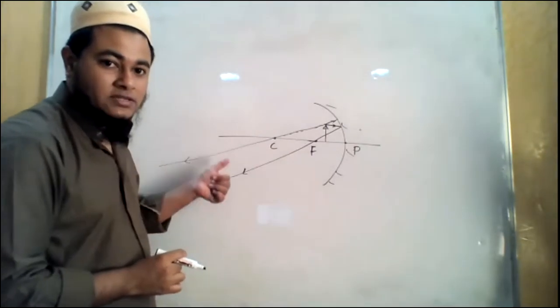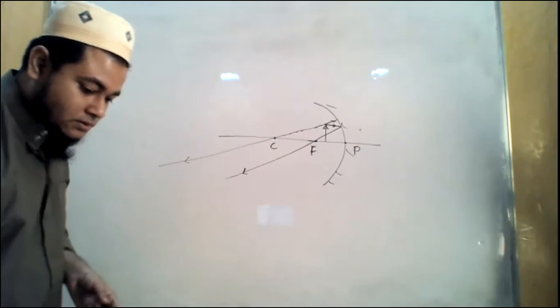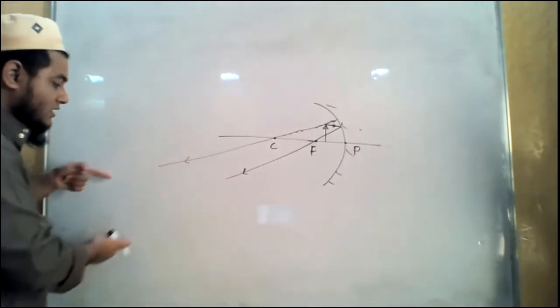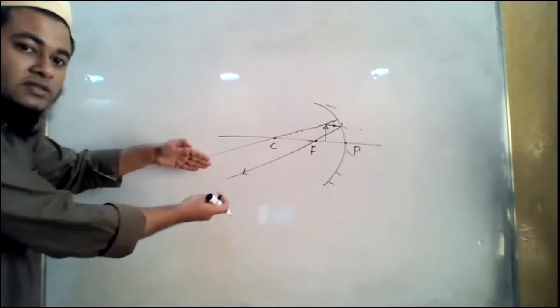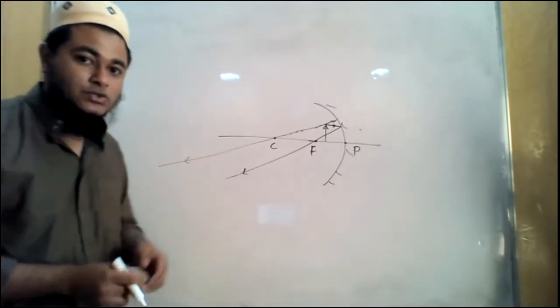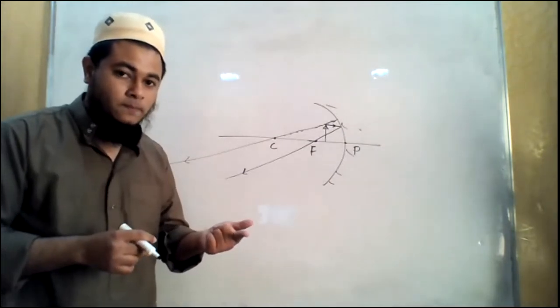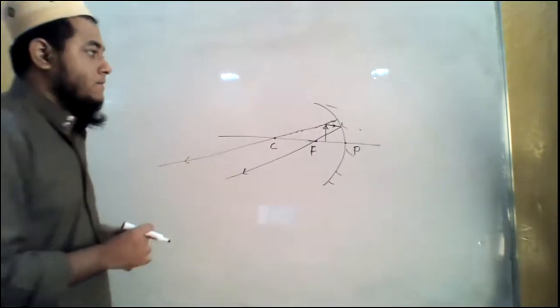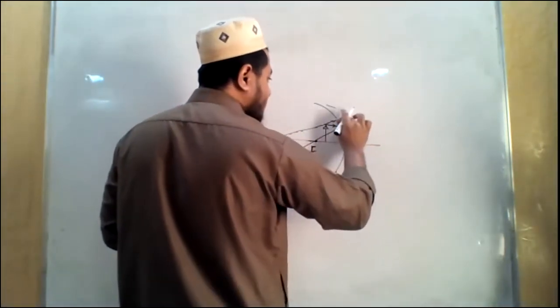So looking at these two reflected rays, do you see any hope of them meeting at some point in front of the mirror? They are moving further away from each other, right? So if I want them to meet, what do I need to do? I need to extend the reflected rays backward.